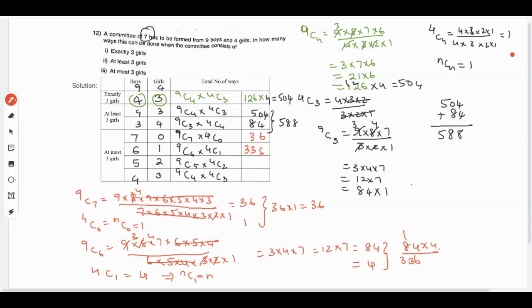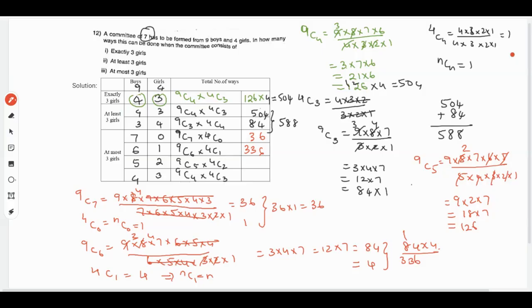Next one is 9C5. What will be 9C5? It is 9 into 8 into 7 into 6 into 5 divided by 5 into 4 into 3 into 2 into 1. So 3 twos are 6, 6 cancels, 5 ones are 5, cancels, 2 ones are 2, 2 fours are 8. So it will be 9 into 2 into 7. 9 twos are 18 into 7, 7 eights are 56, 7 ones are 7, it will be 126.